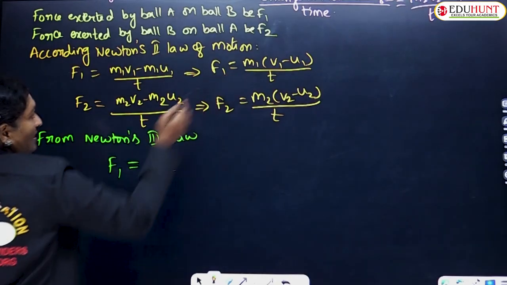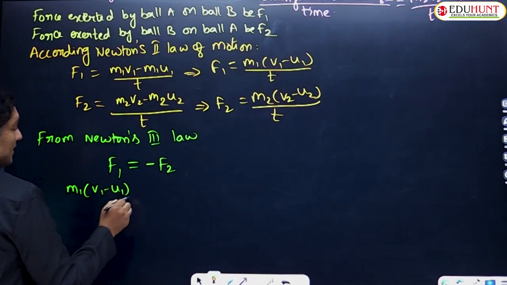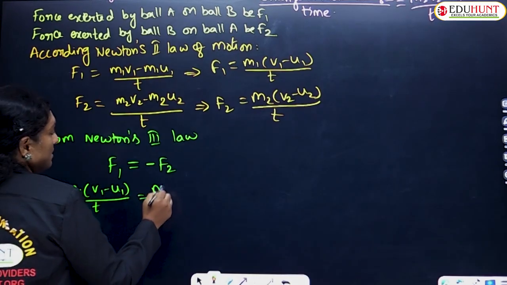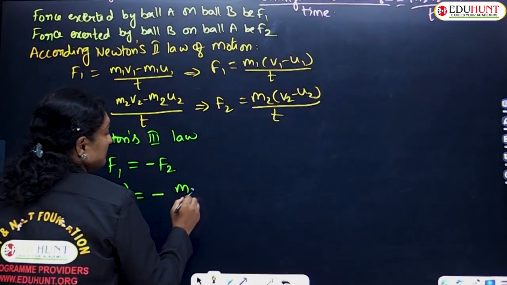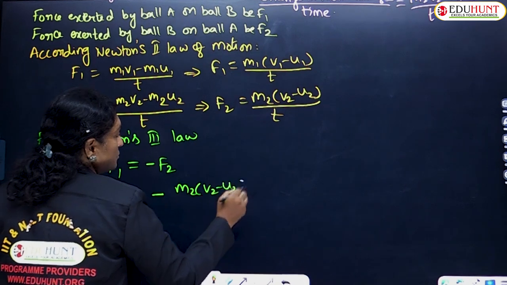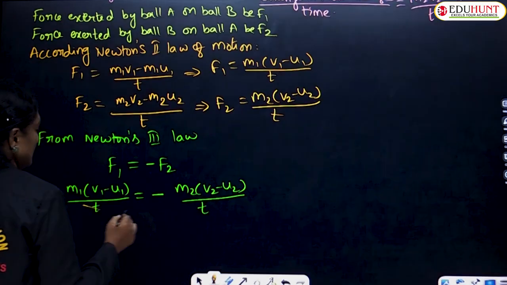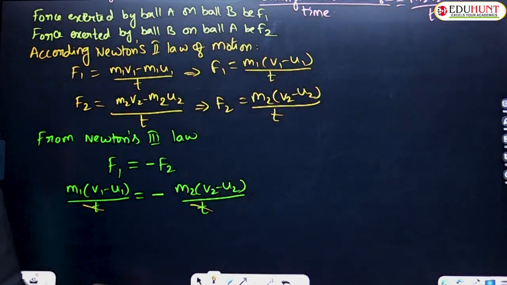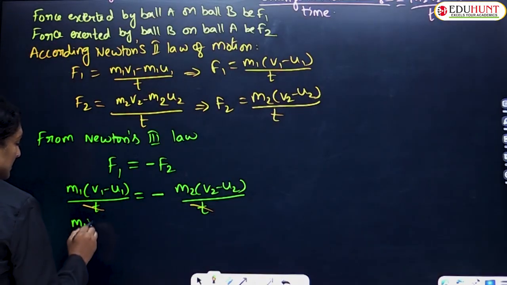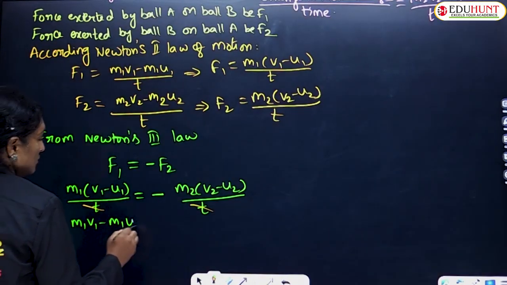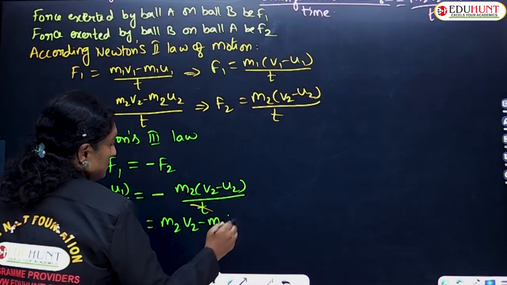So what is F1, children? F1 can be written as m1 into v1 minus u1 upon t, equal to minus of F2, which is m2 into v2 minus u2 upon t. Simplifying this, we get t and t, let us eliminate these. Then you are left with m1 v1 minus m1 u1 equals minus of m2 v2 minus m2 u2.